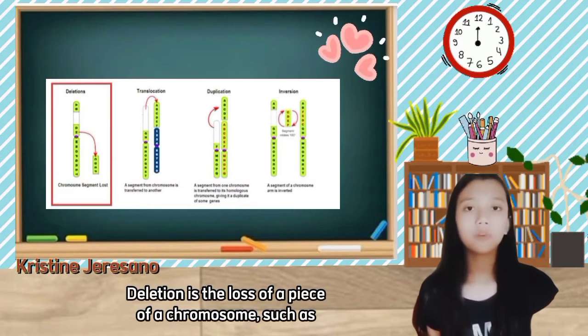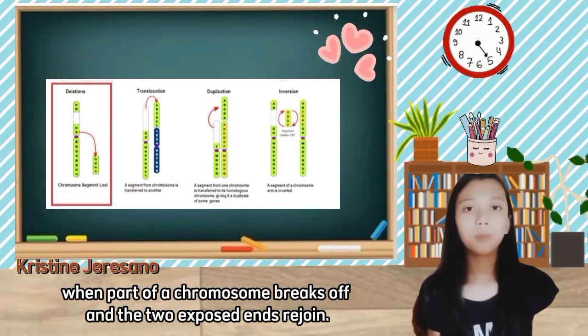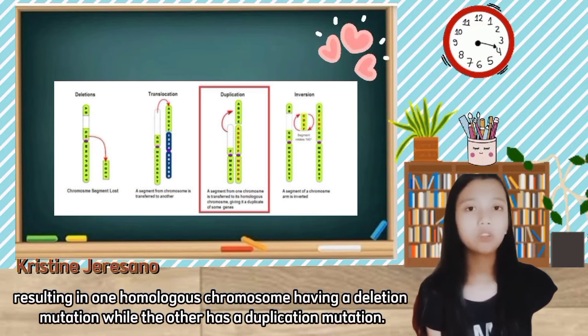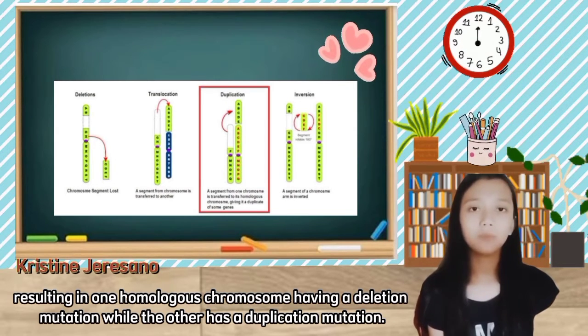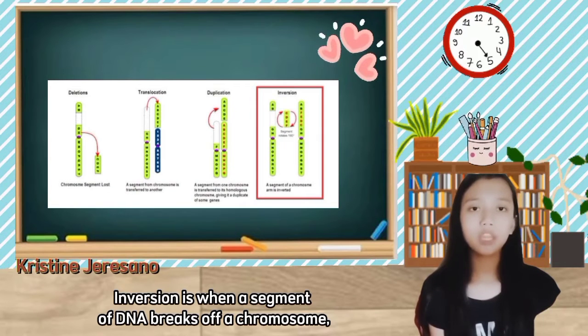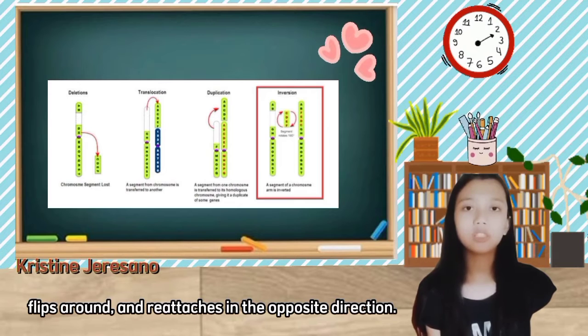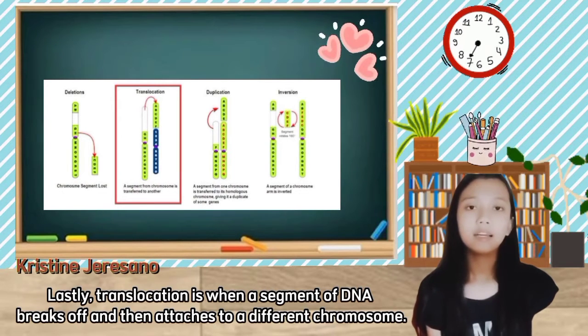Deletion is the loss of a piece of a chromosome, such as when part of a chromosome breaks off and the two exposed ends rejoin. Duplication is where a part of a chromosome is doubled. This usually results from an unequal crossover resulting in one homologous chromosome having a deletion mutation while the other has a duplication mutation. Inversion is when a segment of DNA breaks off a chromosome, flips around, and reattaches in the opposite direction. Lastly, translocation is when a segment of DNA breaks off and then attaches to a different chromosome.